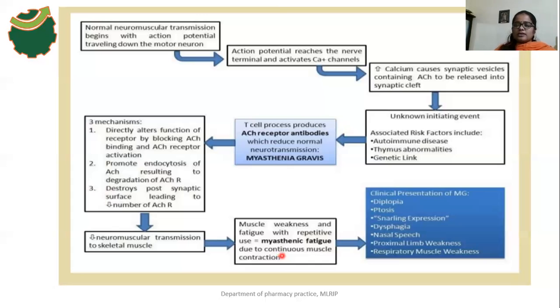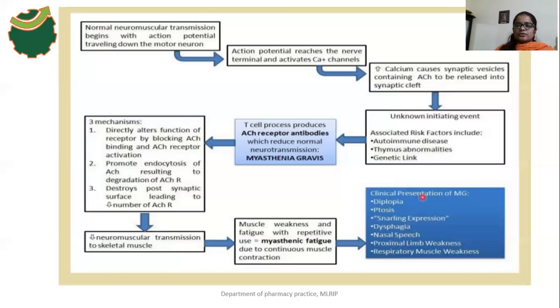Okay. So what are the symptoms, what is the clinical presentation of this myasthenia gravis? That is diplopia. Diplopia means double vision. Ptosis means drooping eyelids, and snarling expression. Snarling expression is one kind of facial expression, which indicates a person's hate or anger. Okay, and dysphagia. Dysphagia means difficulty in swallowing. Okay, and nasal speech, and proximal limb weakness, and respiratory muscle weakness. So these are the clinical presentation of MG.